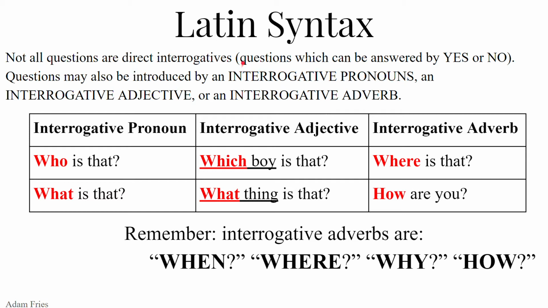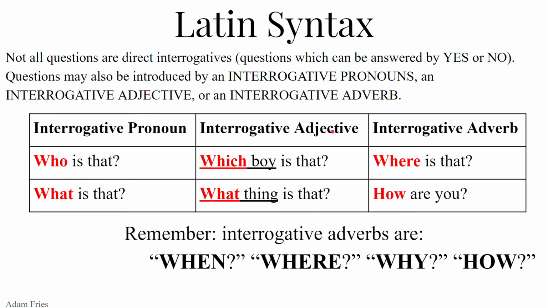Questions may be introduced by an interrogative pronoun, an interrogative adjective, or an interrogative adverb. So for example, if an interrogative pronoun, guess what? It's a pronoun, which means it takes the place of a noun, but it's asking a question. So who is that? Who is taking the place of a noun? Who is that? It's working by itself. What is that? Who for a living, animate, sexed thing, and what for a neuter, inanimate, unsexed thing.